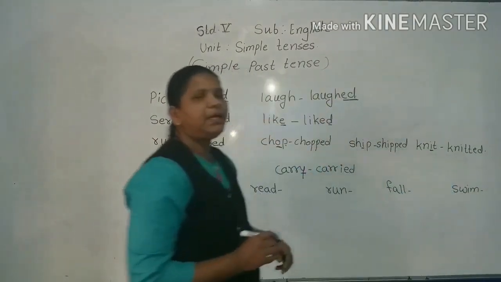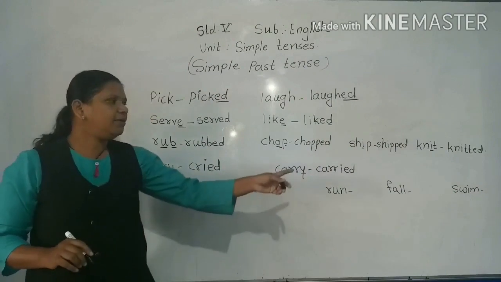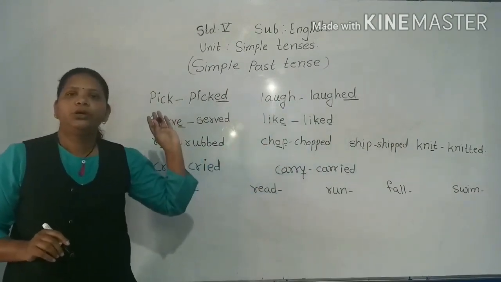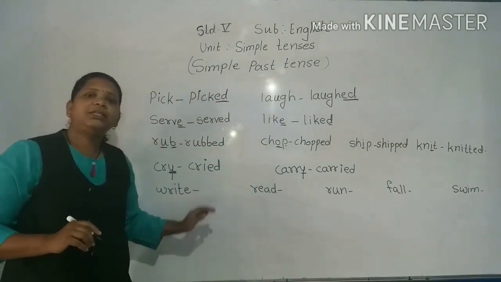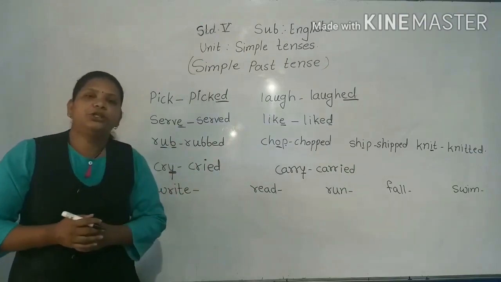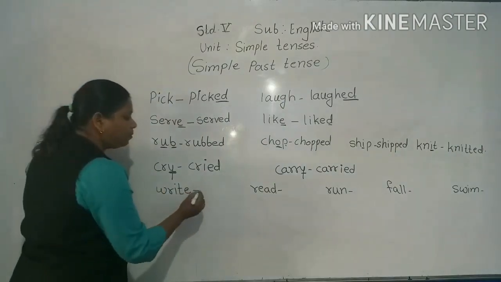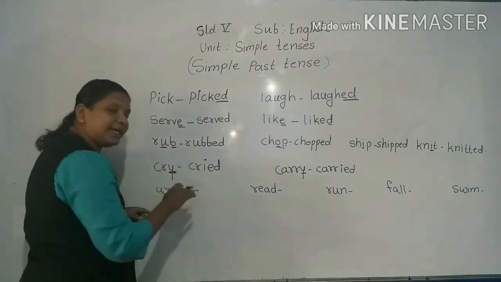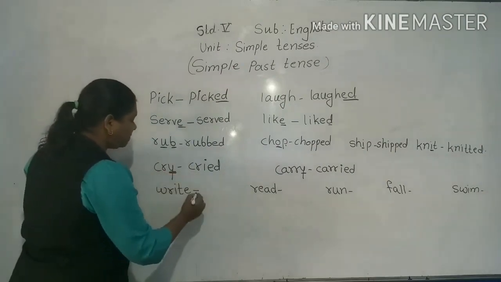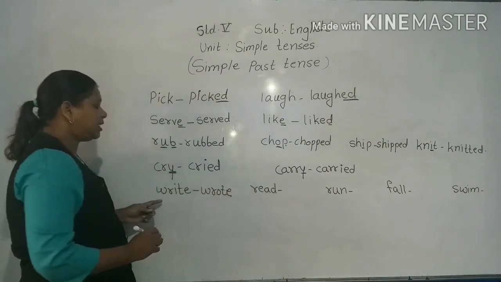So what happened in this case? So these types of words, write, read, run, fall, swim, and so on, these some verbs change in spelling and their pronunciation also changes. So write, this word is completely changed. Okay, write, wrote.